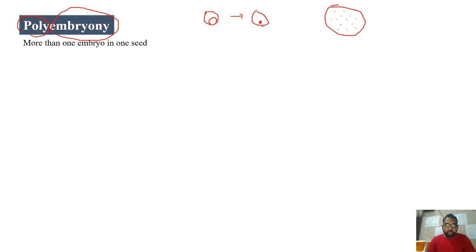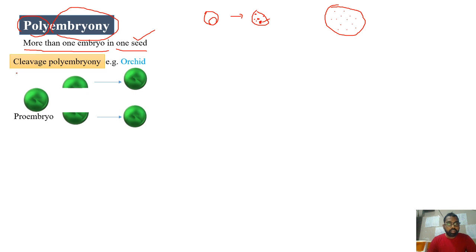But one ovule will possess only one embryo, right? If more than one embryo is present in one ovule, one seed, sorry, such a condition is called polyembryony. So it is more than one embryo in one seed. Be clear with that. It is not more than one embryo in one fruit. It is only one seed. Such a condition is called polyembryony. It is further classified depending on how these various embryos are developed.